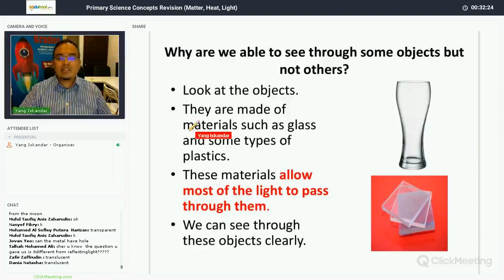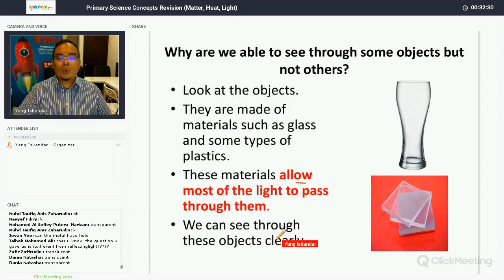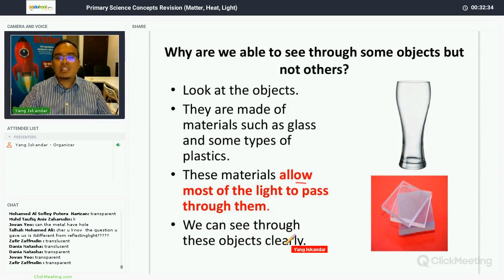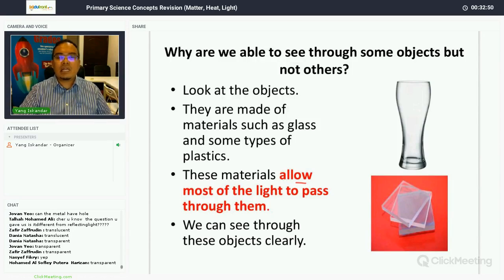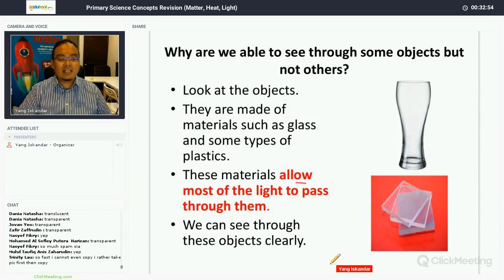What about these objects? Objects made of materials such as glass and plastics allow most light to pass through them. We can see through these objects clearly. We call these objects transparent objects. Like my glasses here, they allow all light to pass through, so they are transparent. But some glasses, like sunglasses, allow only some light to pass through. So we call them translucent glasses.